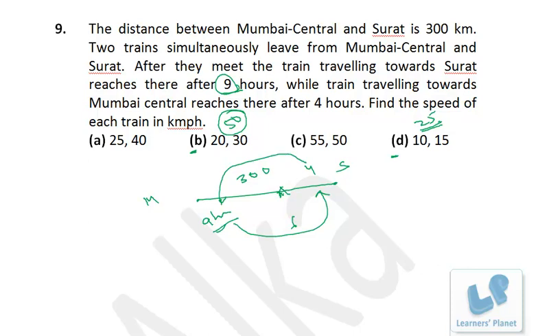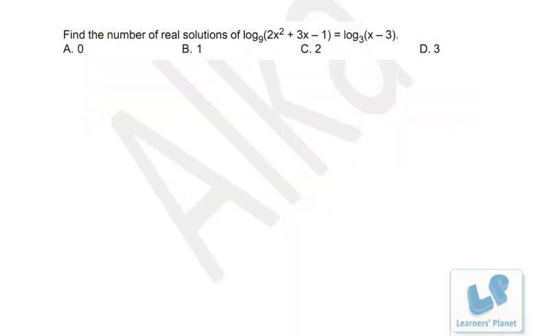Now let's see this problem based on logarithm. To be able to solve this sort of problems, you must be clear with the basic properties of logarithm. Here the base is 9, here the base is 3. So before we take antilog of both the sides, we need to convert the base of this side to be 9.